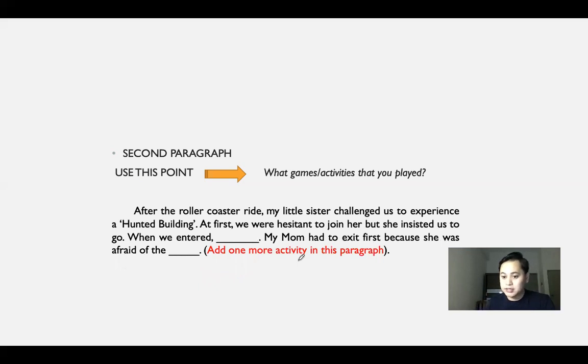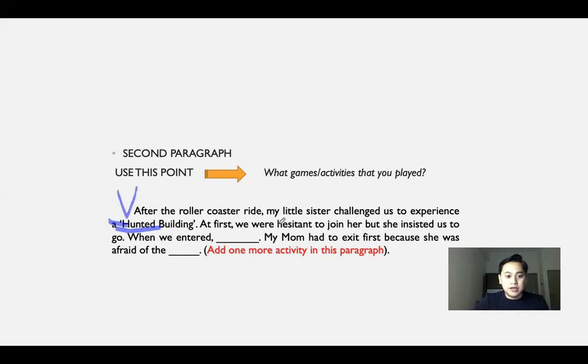So the second point is, this is the third point actually. The first was used in our introduction, the second was used in our first paragraph, and this is the third point that is going to be used in our second paragraph of ideas. After the roller coaster ride, my little sister challenged us to experience a haunted building. I think there is some spelling error here. It's supposed to be HAUNTED. So please rectify this mistake later, class.